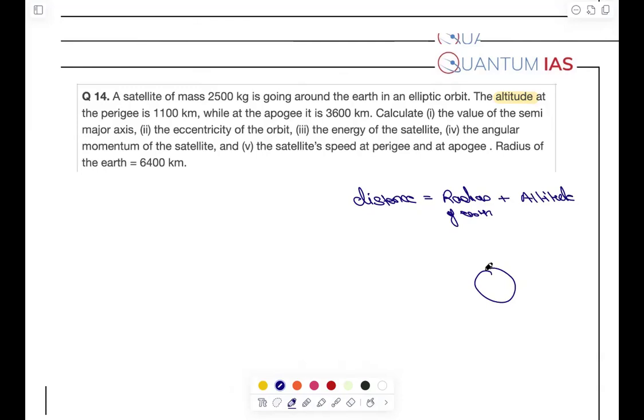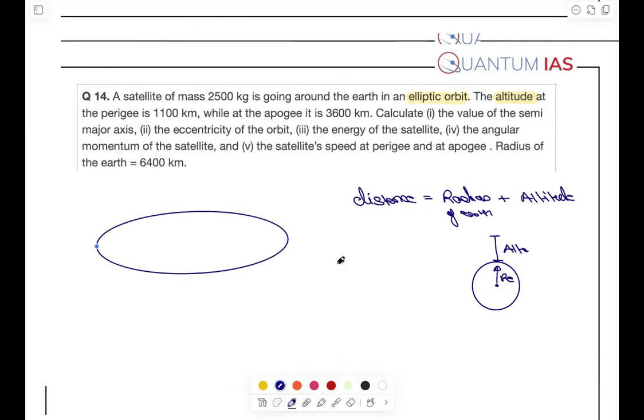So this is Earth, and this is what we call altitude. So you have to add RE for all numerical purposes. This is the first thing you should understand. Satellite is going in an elliptical path. So this is the elliptical path. This is what we call an elliptical path, right?